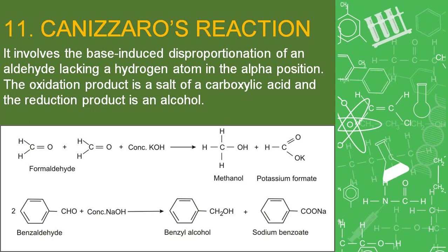This reaction takes place with aldehydes which lack alpha hydrogen atoms, like the first example of methanal. Here no alpha carbon, no alpha hydrogen is there. Two molecules of methanal we have taken, one will get oxidized to acid, the other gets reduced to alcohol.